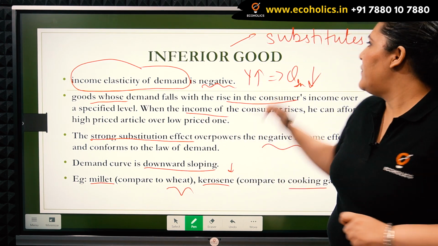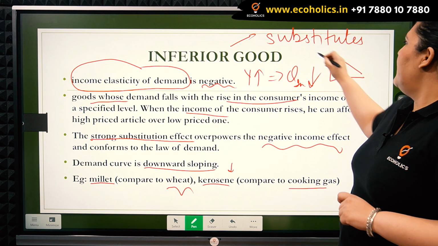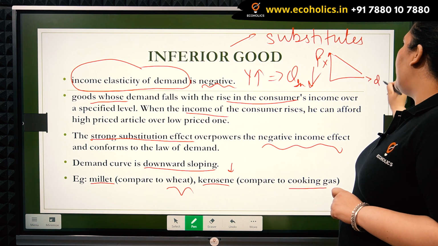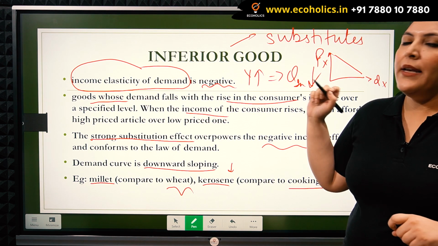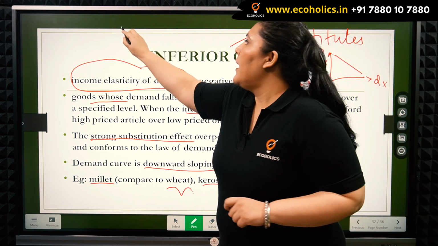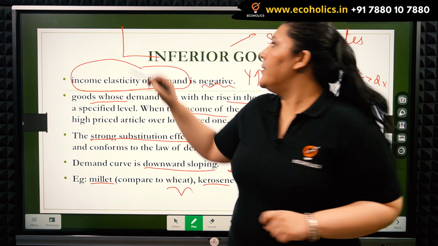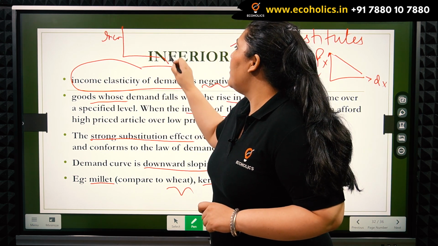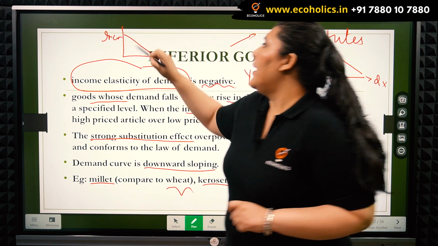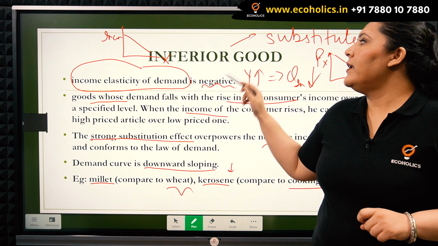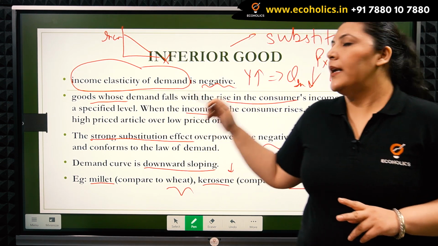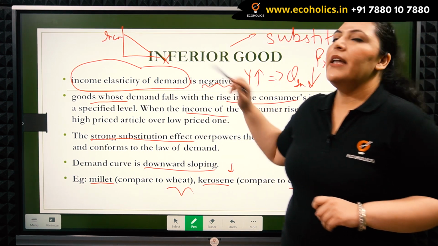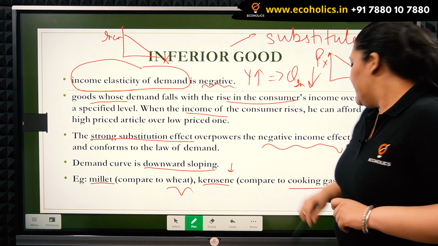So, in case of an inferior good, the demand curve, which depicts the relationship between price and quantity demanded, continues to be negatively sloping. But in the case of income, we have income and we have good X. Here, the relationship between income and quantity demanded of X is negative. So we have a negatively sloping income effect.